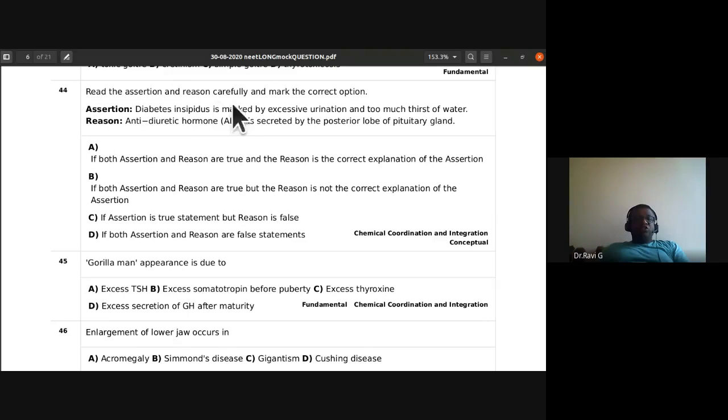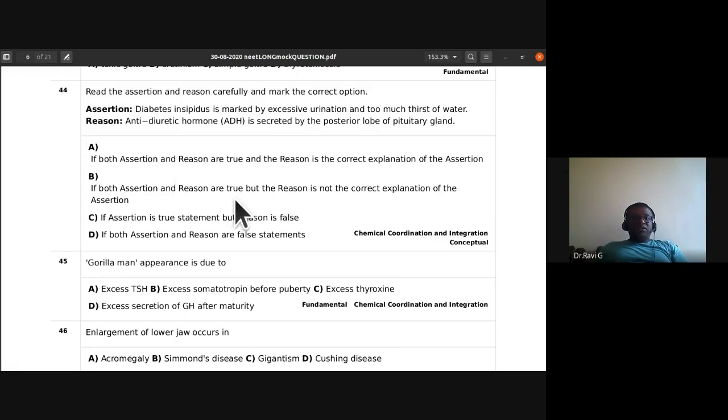44th, read the assertion and reason carefully and mark the correct option. Diabetes insipidus is marked by excessive urination and too much thirst of water. That is right. Reason, antidiuretic hormone is secreted by the posterior lobe of pituitary gland. So here the assertion is a right statement, but reason is not appropriate. So the 44th, the answer is B.